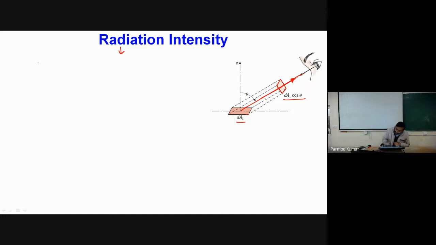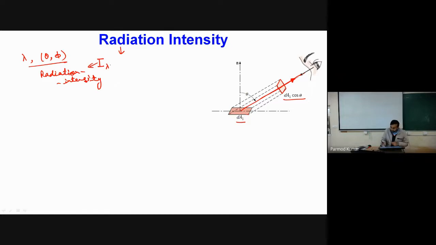If this ray is moving with wavelength lambda and has a specific direction theta, phi, then how much intensity is this ray carrying? I define this as I, the radiation intensity, corresponding to wavelength lambda.